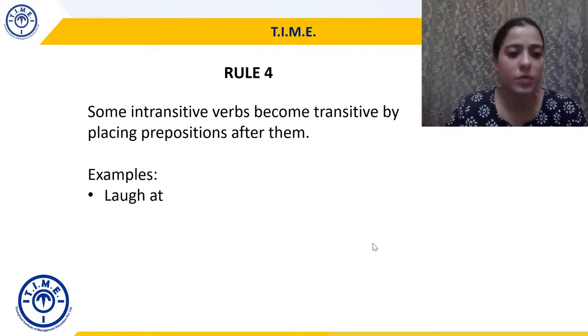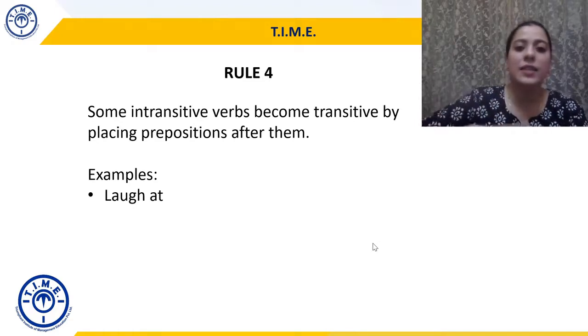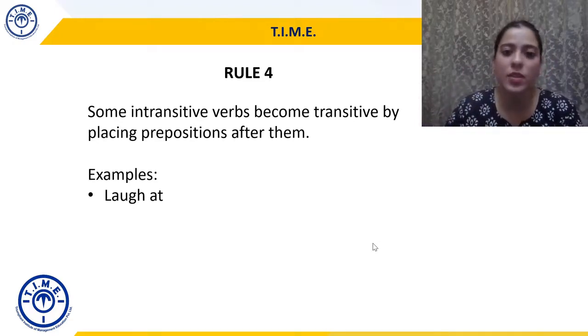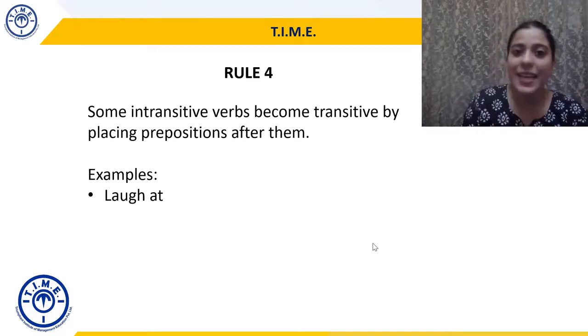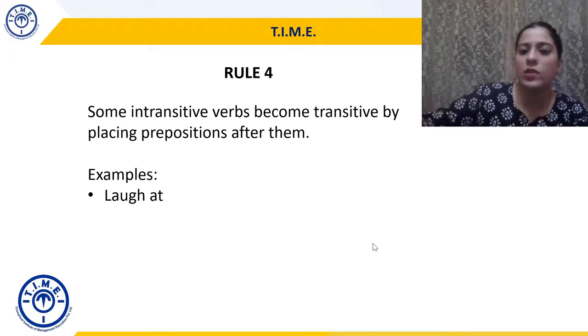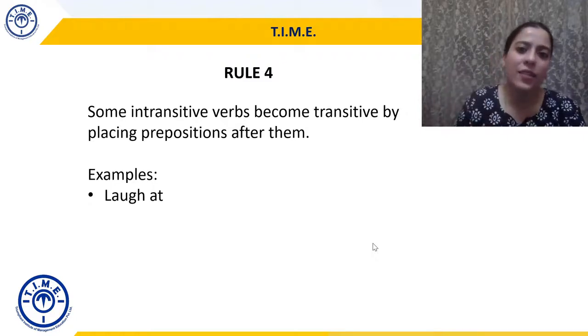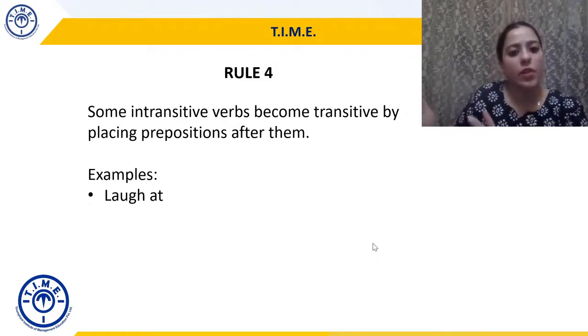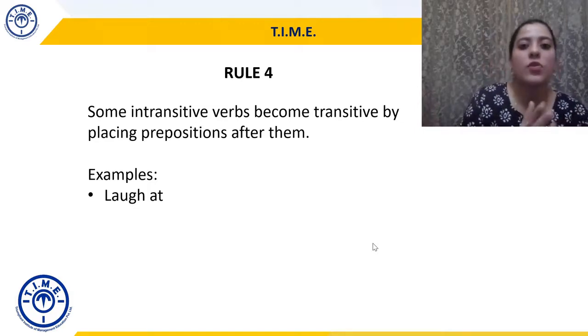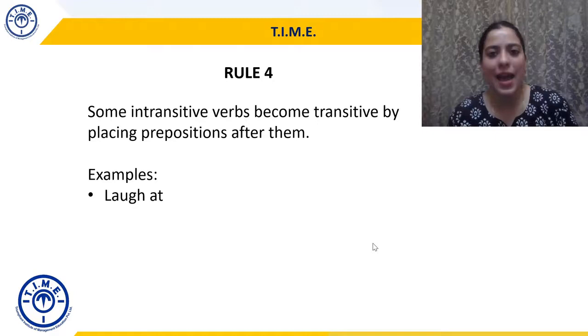Let's take a few examples. Laugh at. Now we know laugh में ed, ing बिल्कुल बन सकता है, right? So I am now adding a what? I'm adding a preposition, and that's why they become transitive. Ed, ing format कुछ भी हो, I don't need to add an object. I can just say he was laughing. Again, laughing does not require an object. But if I add at, if I say he was laughing at, then I will require an object, which makes laugh a transitive verb. So if I add a preposition after an intransitive verb, the intransitive verb is converted into transitive.